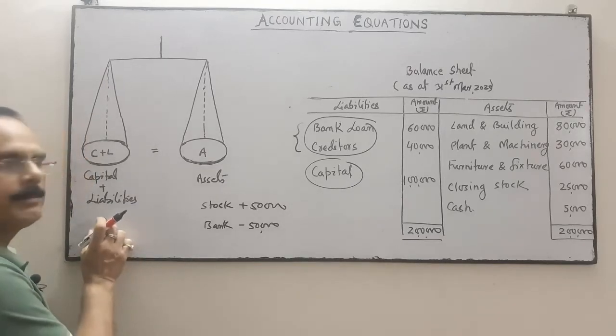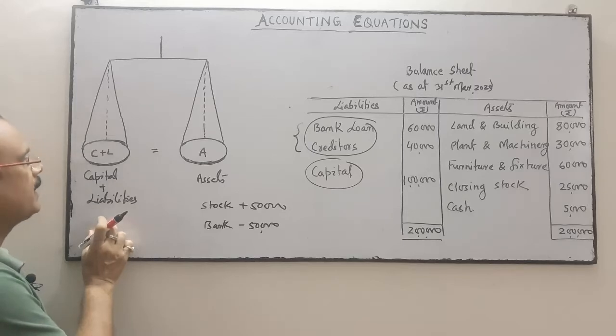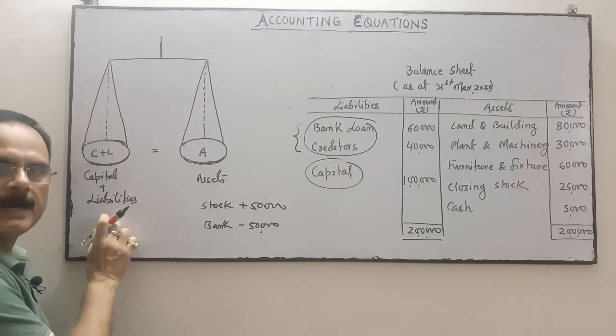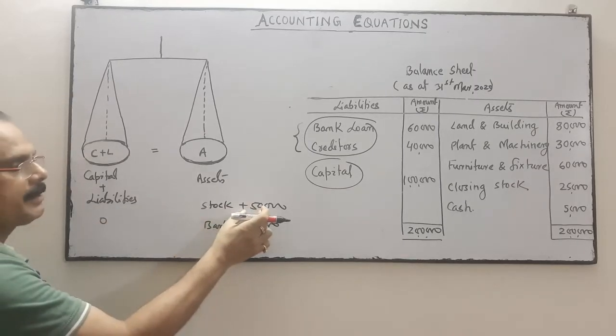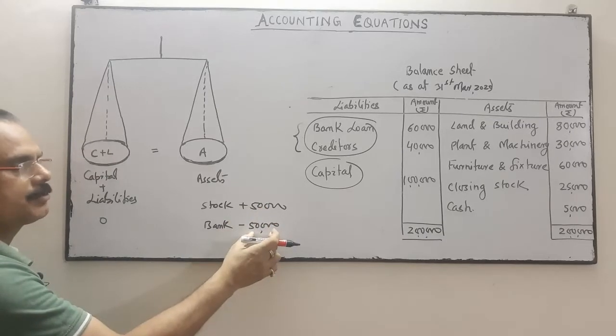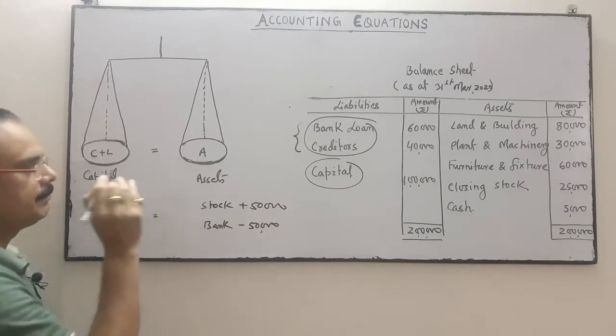And this side is already 0. No value I have put this side, your capital and liabilities. I have not put any value this side, and this side plus 50 and minus 50 is equal to 0. So the equation is balanced.